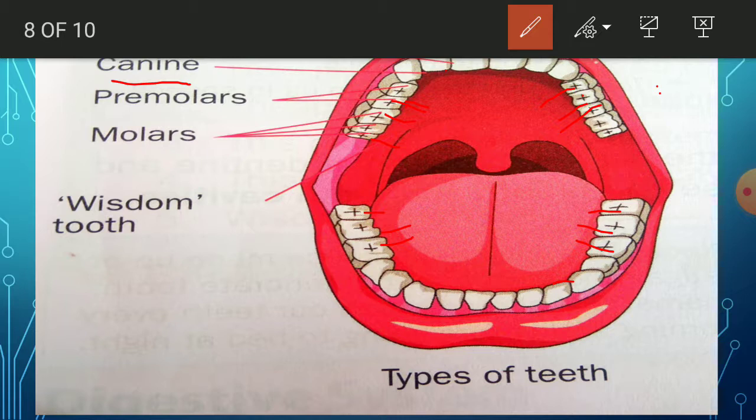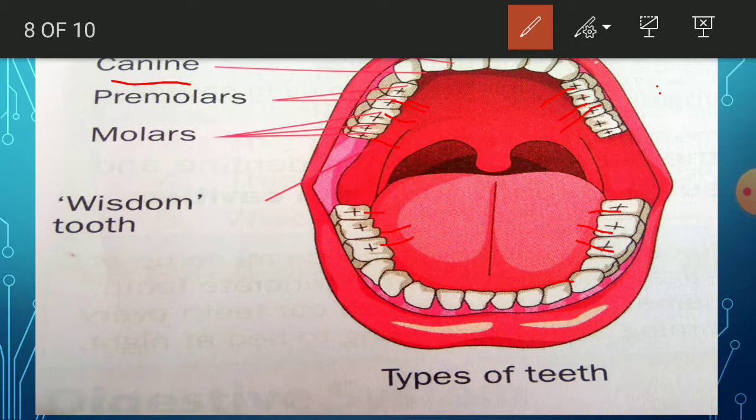Okay, you already studied about wisdom teeth. They develop between the age of 17 to 25. How many teeth? 4. Between the age of 17 to 25, there will be a development of 4 molar teeth, and those 4 molar teeth are called as the wisdom teeth. Okay, so this is the diagram which is showing the types of teeth. So in today's class, we have studied about the types of teeth. How many types? Incisors, canines, premolars, molars.